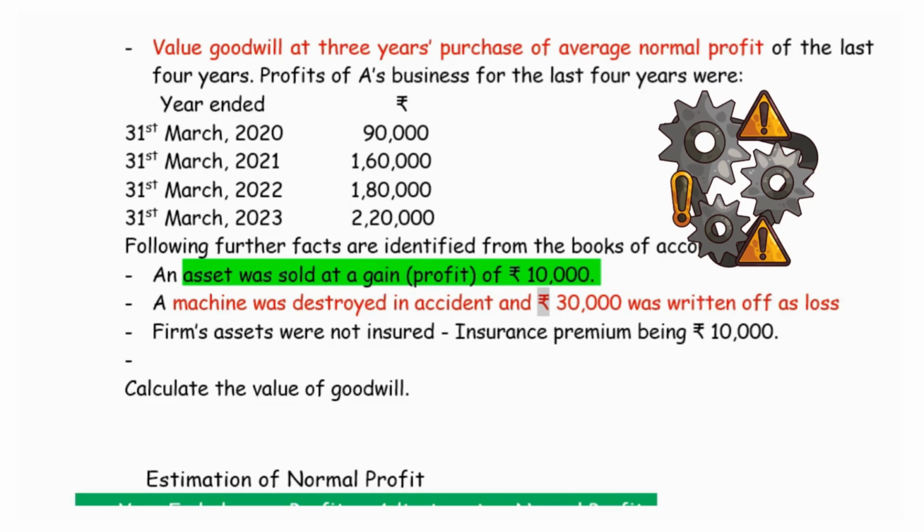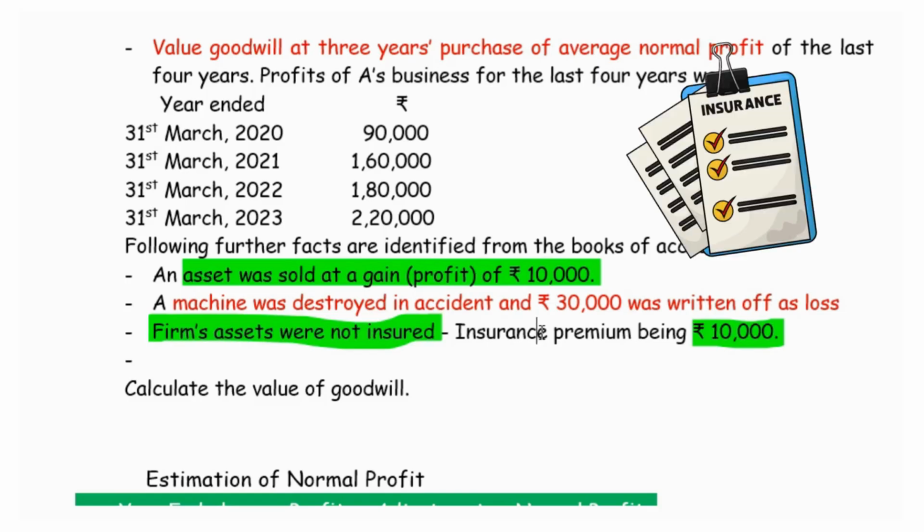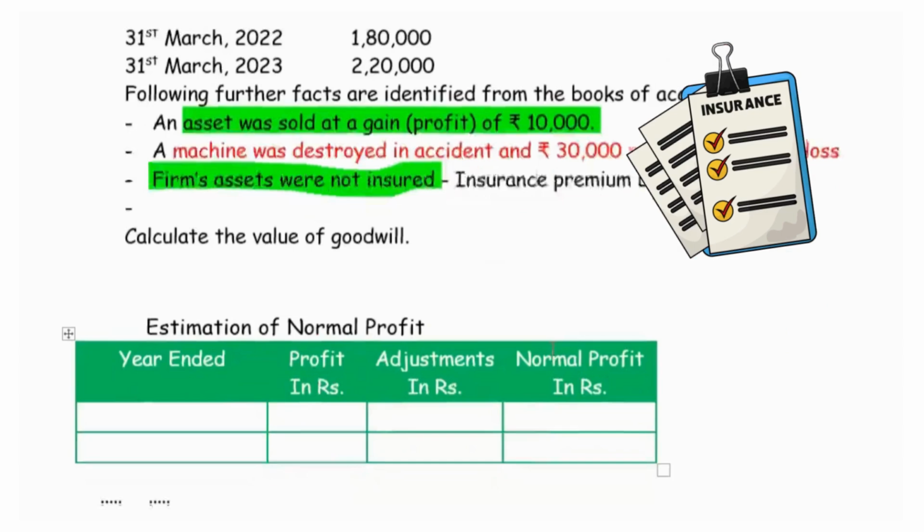Then the third situation is a firm's asset was not insured. That is, the insurance premium amounting to 10,000 was not paid in that particular financial year. This might have been included in the profit. So this is to be deducted. Without making the payment of insurance premium, the asset was not insured. This 10,000 might not have left the business and it would have been added in the profit. So it is to be deducted. So in this question, we have 2 abnormal gain situations and 1 abnormal loss situation.